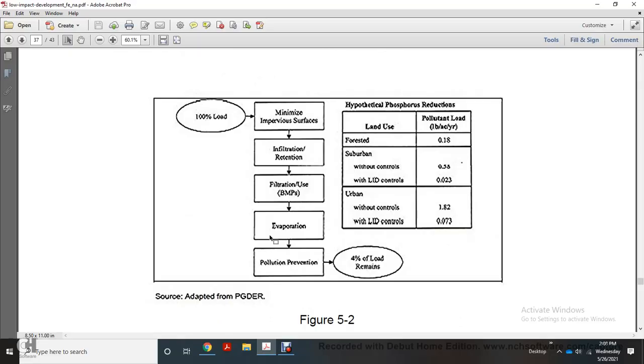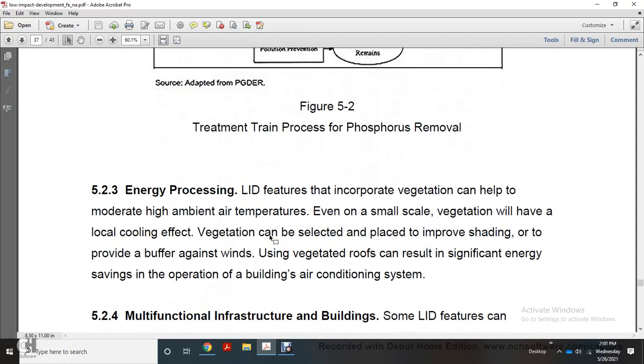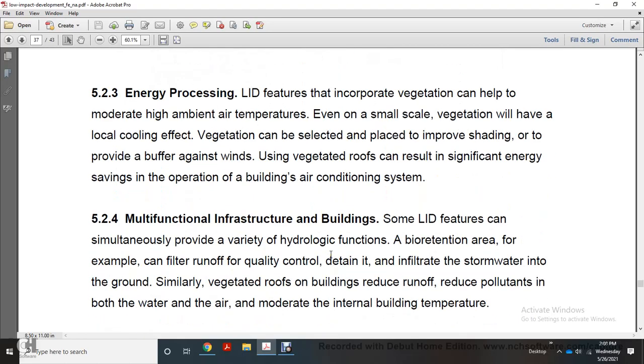Energy processing. Low impact development features incorporating vegetation can help moderate high ambient air temperature. The envelope from small vegetation will have a low cooling effect. Vegetation can be selected and placed for impact, improving shading and providing a buffer against wind. Use of vegetated roofs can result in significant energy savings by reducing the operation of building air conditioning.